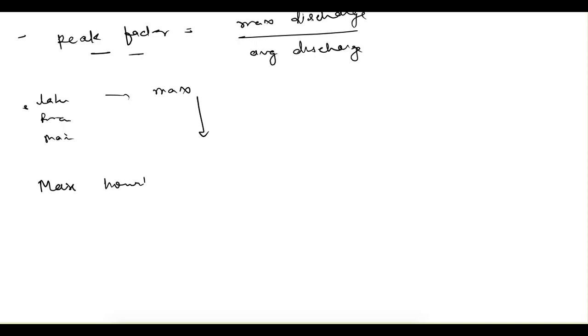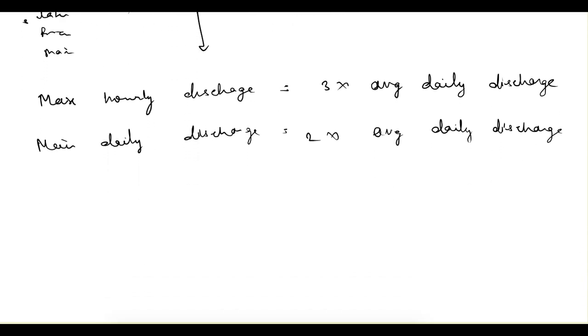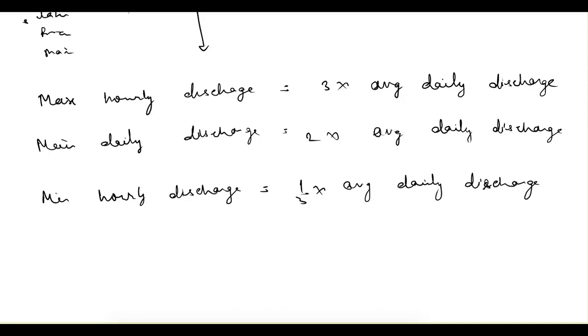So maximum hourly discharge can be taken equal to 3 times average daily discharge, and maximum daily discharge can be taken as 2 times average daily discharge, and minimum hourly discharge can be taken as 1/3 of average daily discharge, and minimum daily discharge can be taken as 2/3 of average daily discharge.